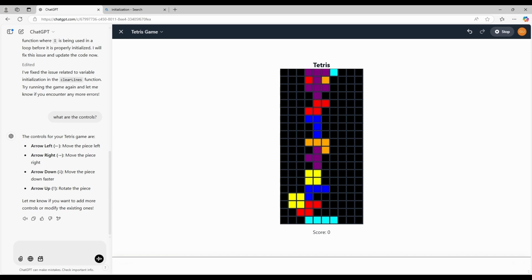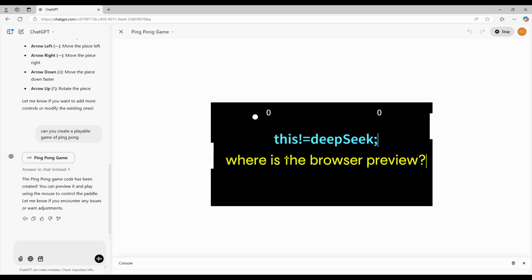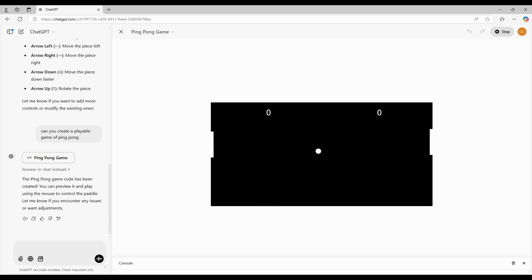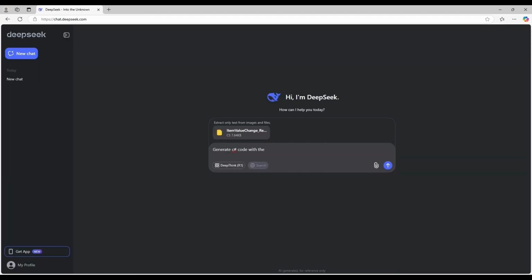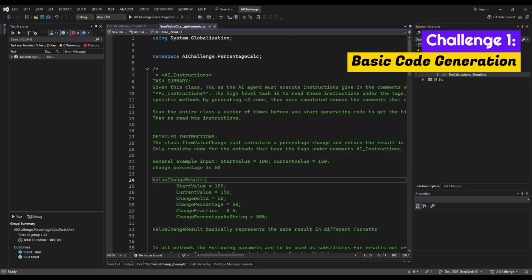I don't really see the point of asking DeepSeek to create a game such as Tetris or Snake because it's not really testing AI, because it's been pre-trained by now. It's a very common prompt. And in my opinion, if it's already solved the problem a number of times and memorized the answer, it's no longer doing any thinking. It's more like just doing memory recall. So in this first impressions, I'm going to ask it to generate some code for me and then also some very simple C# questions.